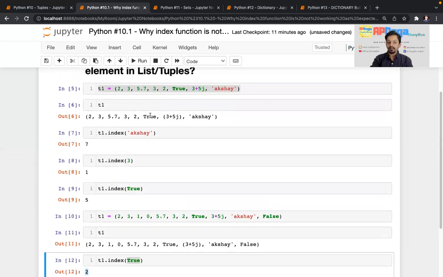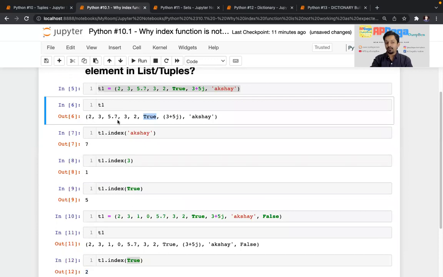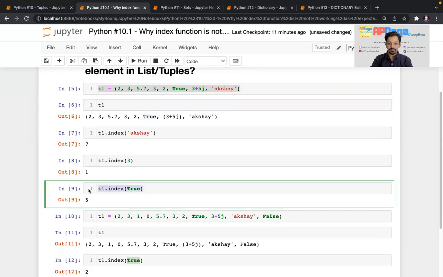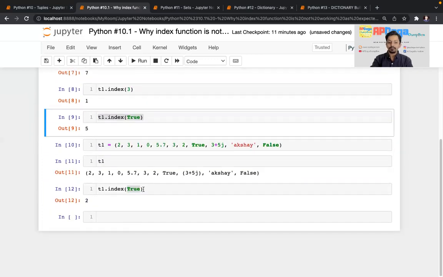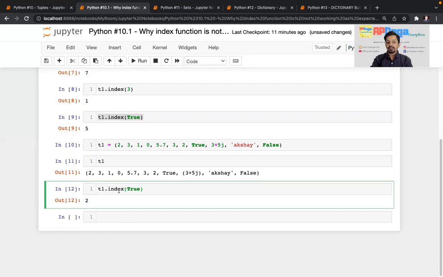In the earlier case, there was no 1 value before this True, so that's why you got the correct output, index 5. But here you can see it is giving me the index of the first occurrence of value 1. Even though it is written as True, it is searching for 1. So that's why you are getting output as 2.